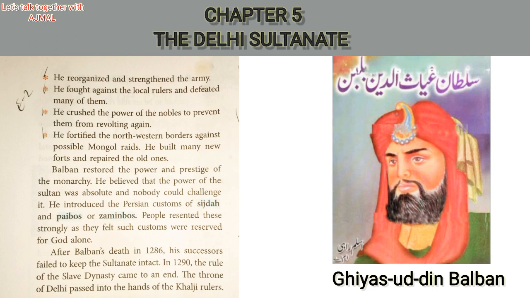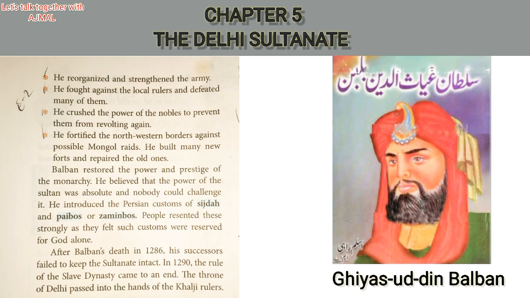So many of the rulers have faced the problem that the nobles, the chiefs, used to fight against the rulers. So here Balban didn't give any power to the nobles, so they would not come to revolt against him. And the fourth point, he fortified the northwestern borders against possible Mongol raids.